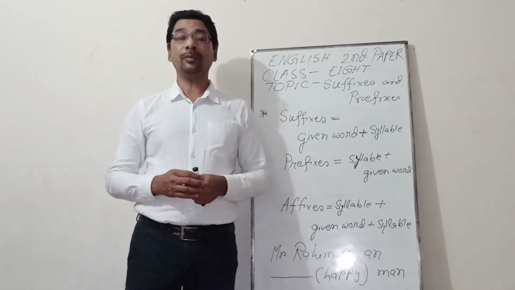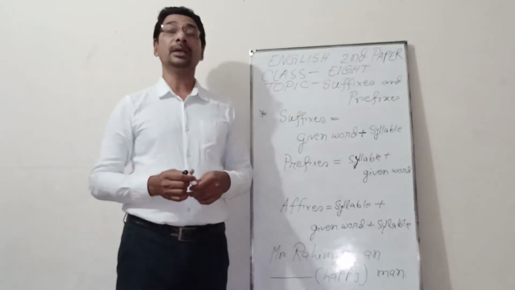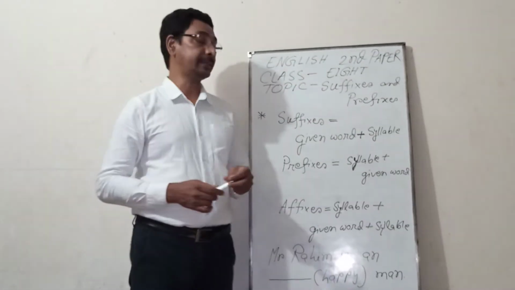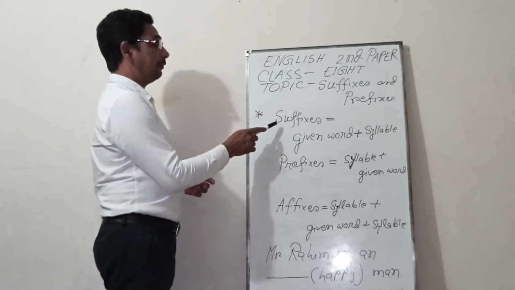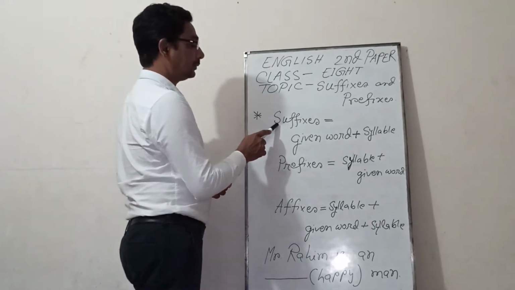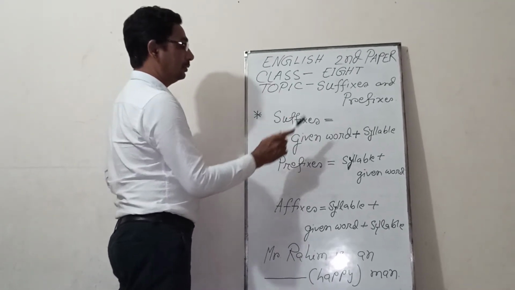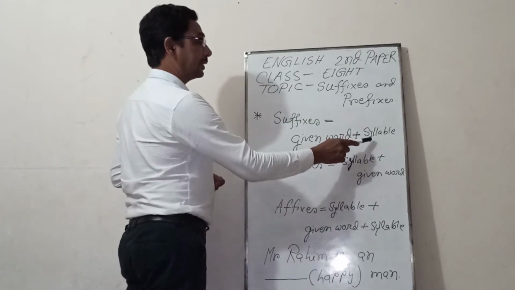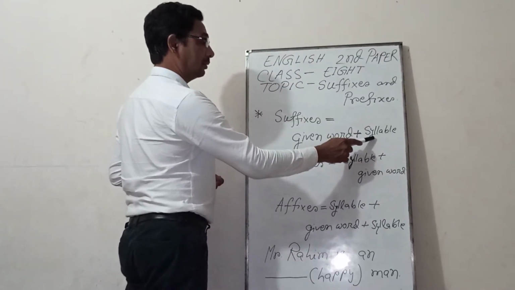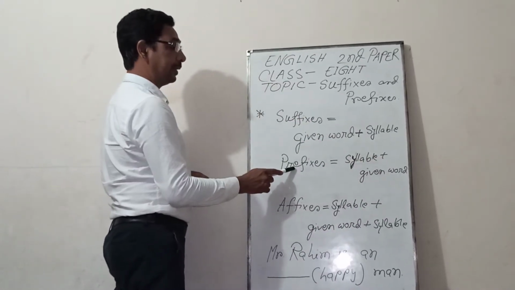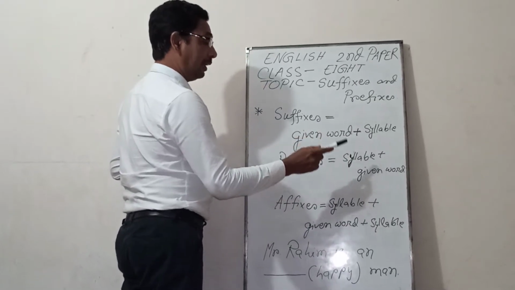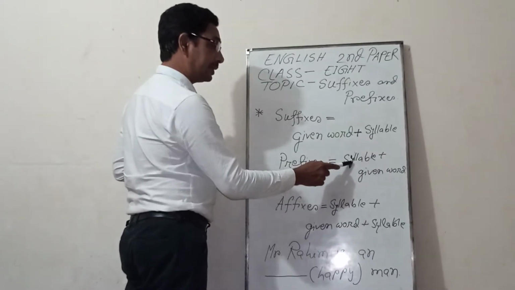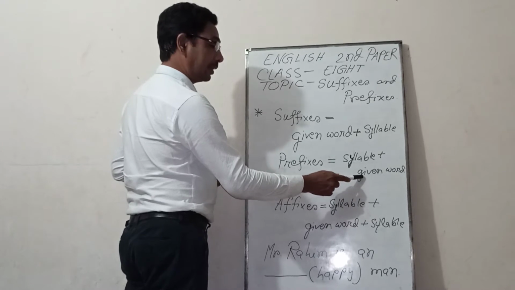Now I am going to discuss suffixes, prefixes, and affixes. Suffixes equal given word plus syllable. Prefixes means you have to write the syllable first, then the given word.